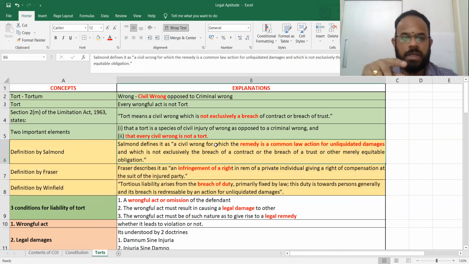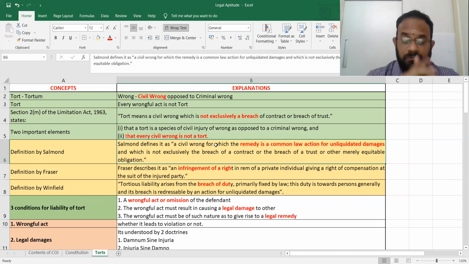Salmond, what is this fellow saying about it? He says it is a civil wrong. See, the same thing they will say. Civil wrong for which the remedy is a common law action for unliquidated damages. Damages you will have to pay. If somebody does a wrong, you will have to get damages from them, and which is not exclusively a breach of contract or breach of trust. You have already told this, correct?